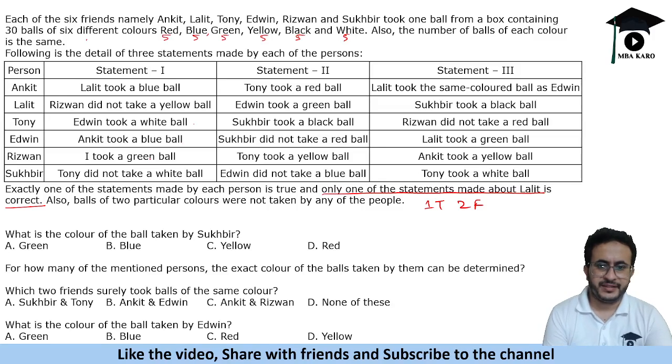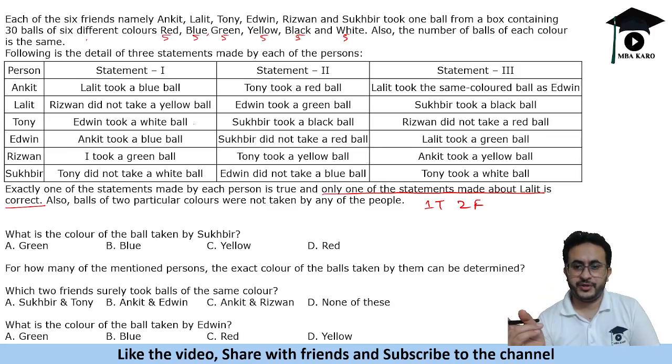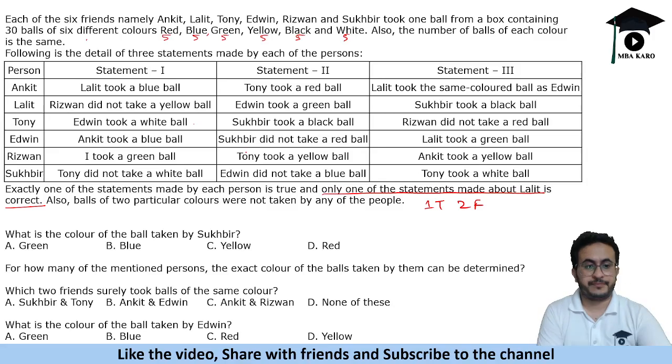Then it says Tony took a yellow ball, Ankit took a yellow ball. Now some people might think that it's a contradictory statement. Contradictory means they have to be opposite. Now 2 people can pick the same color ball, right? Because 5 balls of each color are present. So it is not contradictory.